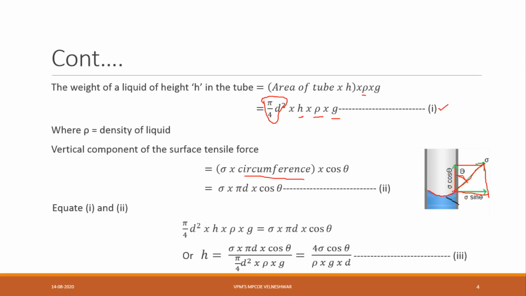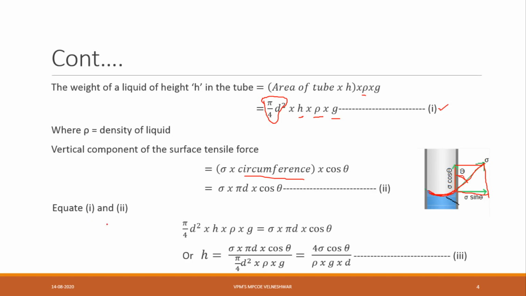Because the area of the liquid changes here, up to where the liquid is there, that much area we require. So we are not taking the full area, we are taking only the circumference, the cut portion, into cos theta. The circumference is pi into d, which we have seen in mathematics also. So the force is sigma into pi d into cos theta, equation 2.